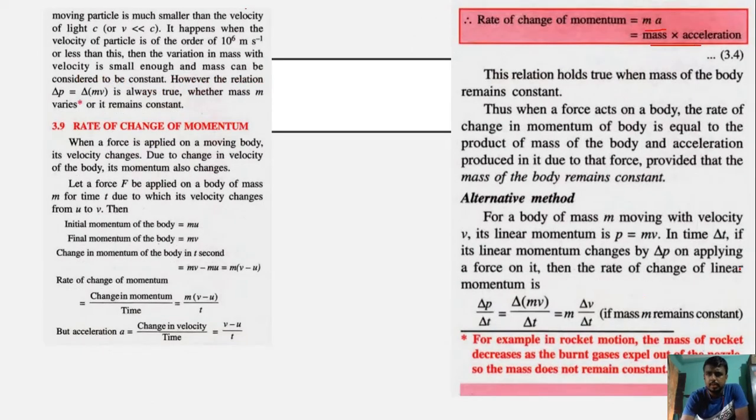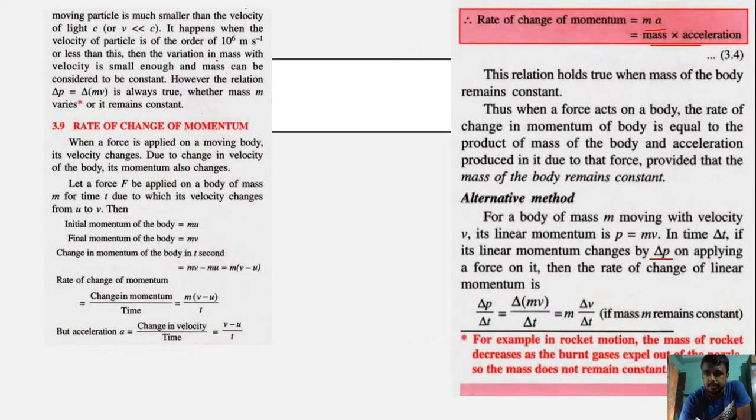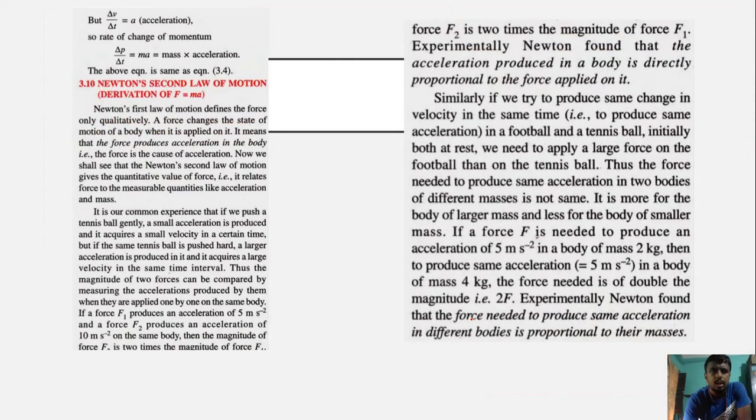There is also an alternative method in which, in time del t, if its linear momentum changes by del p, then del p by del t is equal to m into del v by del t, and we know that del v by del t is equal to acceleration. So in that case we find del p by del t is equal to ma, mass into acceleration. Here del p by del t is the rate of change of momentum.